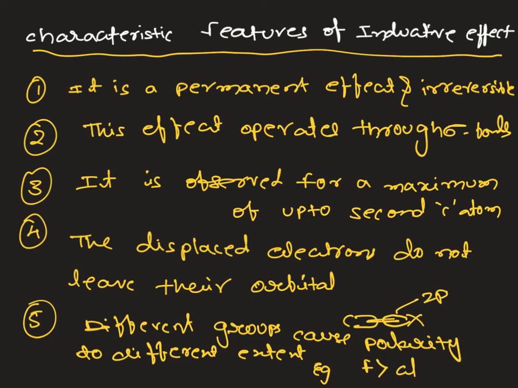For example, the acidic behavior of alcohols, phenols, carboxylic acids, and sulfonic acids can be explained with respect to inductive effect. Similarly, the basicity of amines we can explain by taking inductive effect. These all come under applications of inductive effect. In this semester, we will discuss some of the applications like stability of carbocation, acidity of carboxylic acid, and basicity of amines. How we have to apply inductive effect in these cases, we learn in this semester.